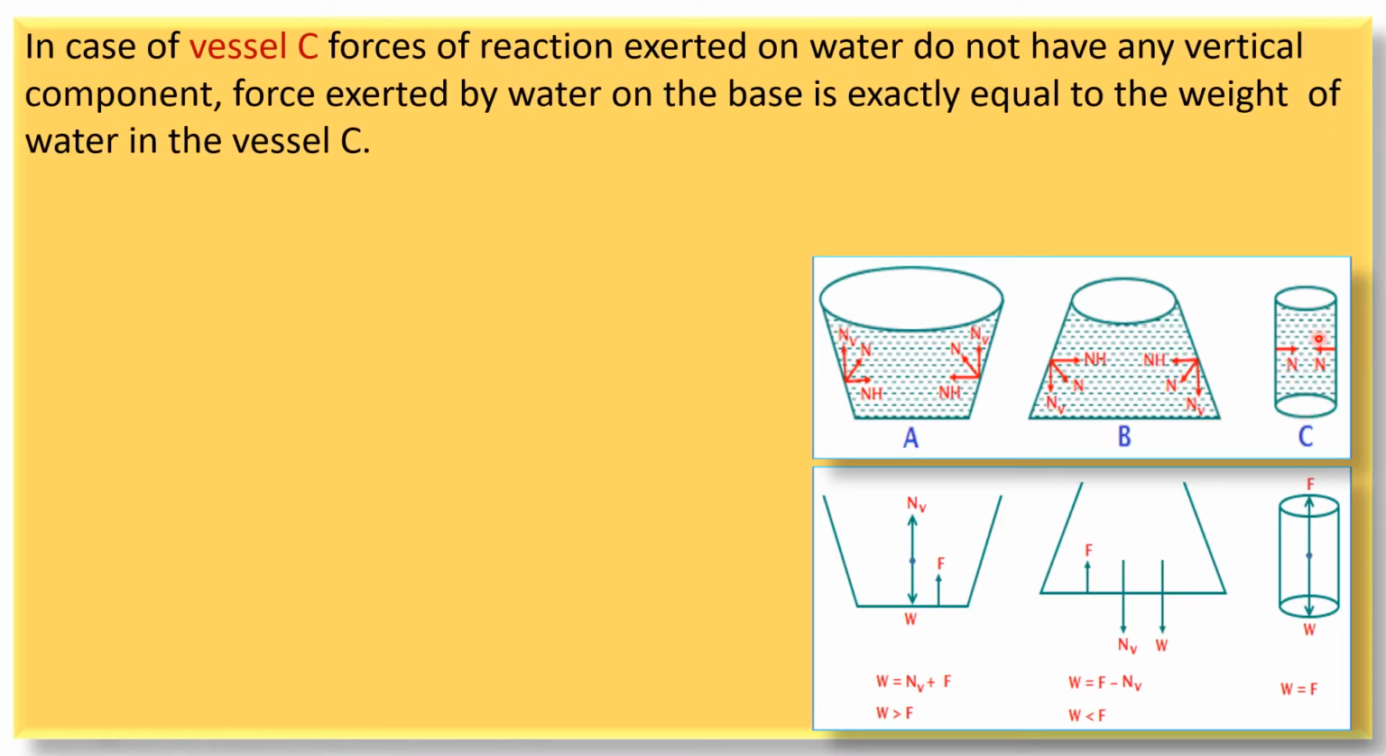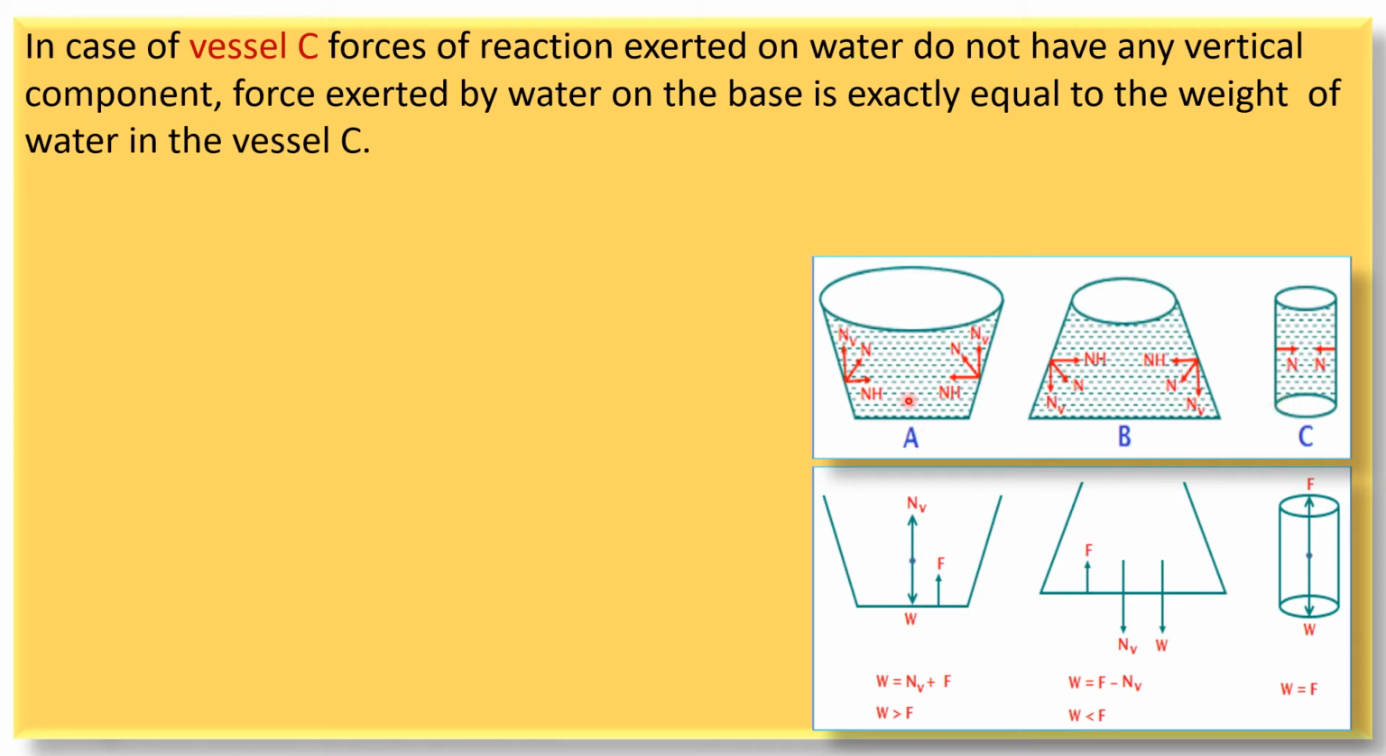Now as this liquid exerts a normal force on the walls of the containing vessel as well as on the base of the container, the walls exert the force of normal reaction. Now these normal reactions do not have any vertical component and they are exactly opposite to each other. So they cancel each other and the resultant force which is acting on the base is exactly equal to the weight of water in vessel C. तो यहाँ पे जितना भी वाटर है C में उसका वेट बेस पे फोर्स एक्सर्ट करेगा.